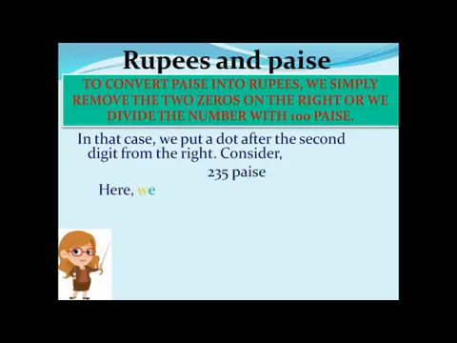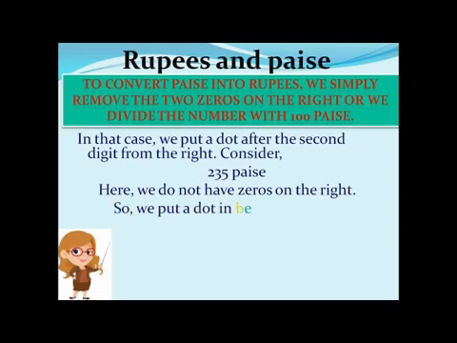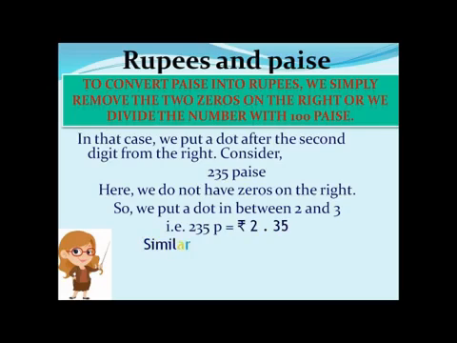And consider this 235 pies I am having. Now here we do not have zeros on the right side. So what to do? We will put a dot in between 2 and 3. That is 2.35. That is rupees 2.35 paisa.